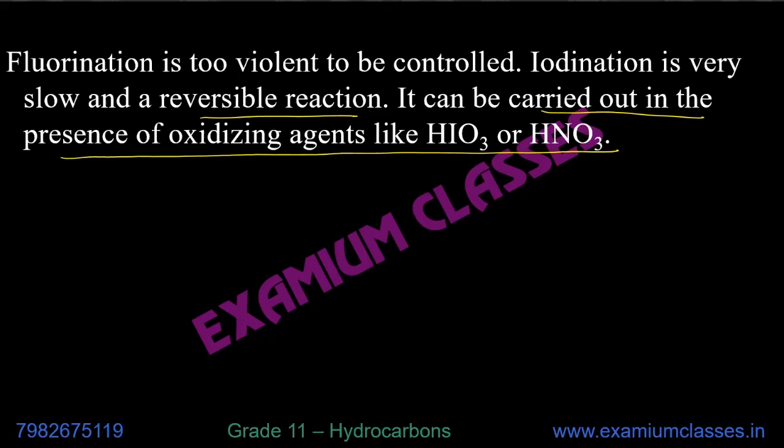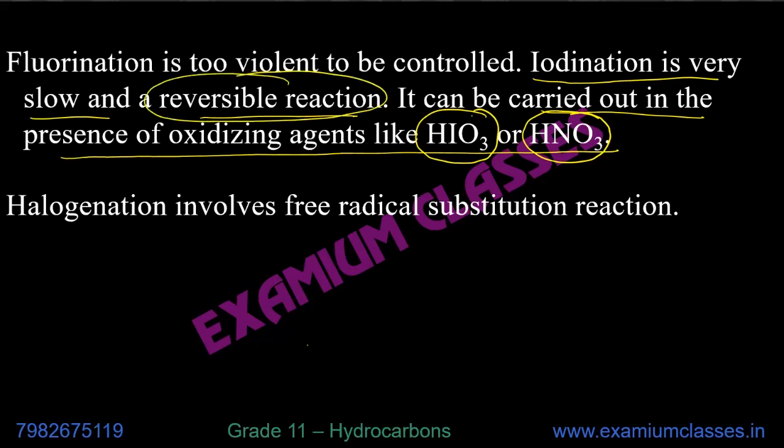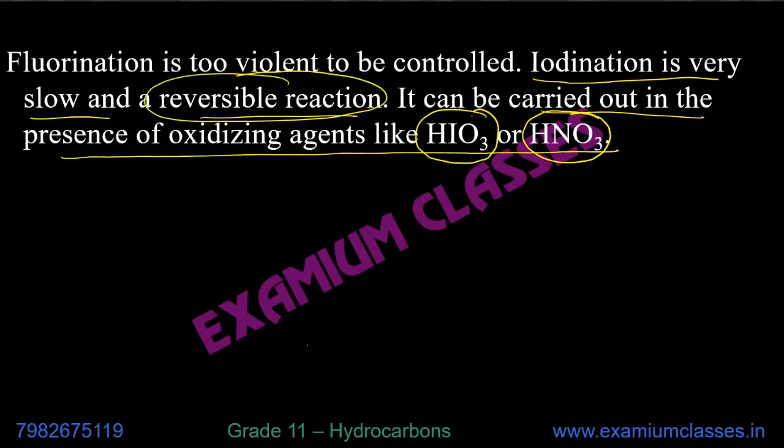Again, a question appears from here, and understand what that question is. The question is: why do we need to use HIO3 or HNO3 in halogenation, or iodination, of hydrocarbons or alkanes? The answer will be because iodination is very slow and a reversible reaction.